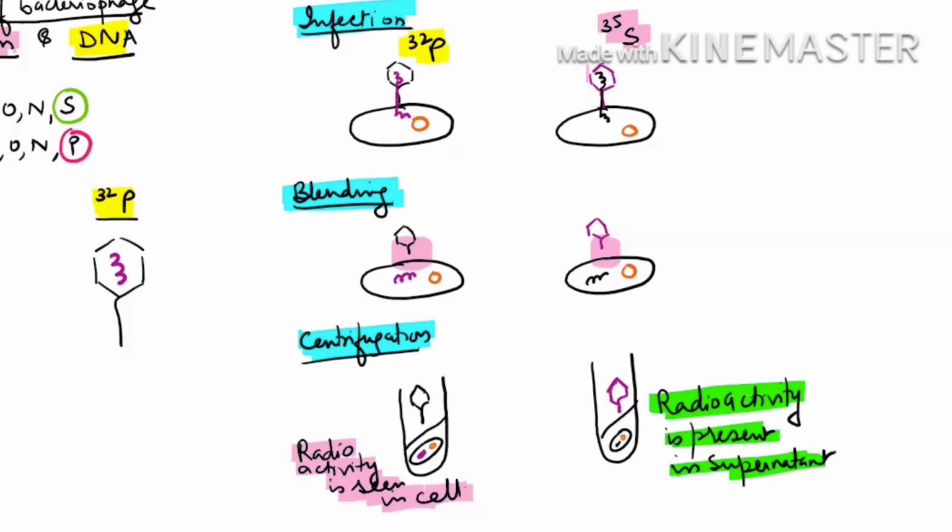When we use the radio-labeled P32 bacteriophage, we find radioactivity inside the cell. But when we infect with S35, we find radioactivity in the supernatant, not in the cell. So this is an experiment which gave proof that yes, the genetic material is DNA.